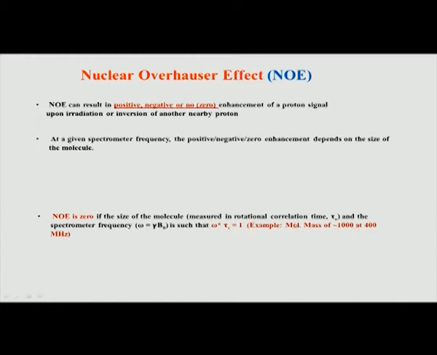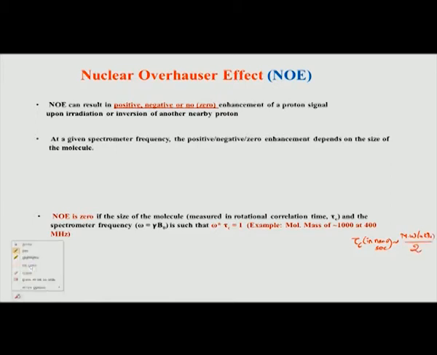Suppose you have a molecule of molecular mass 1000, let us say. Then the rotational correlation time will be measured as follows. Let me give you how it is calculated roughly. This is not going to be an accurate calculation. So, tau c in nanoseconds is given as the molecular weight in kilodaltons divided by 2.